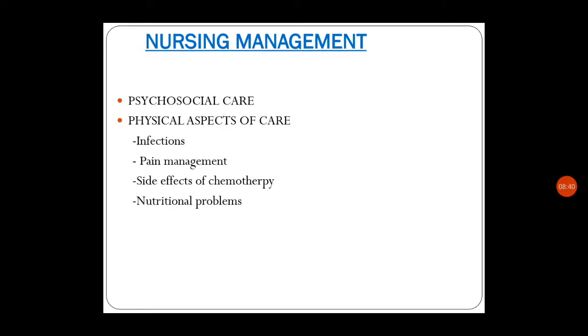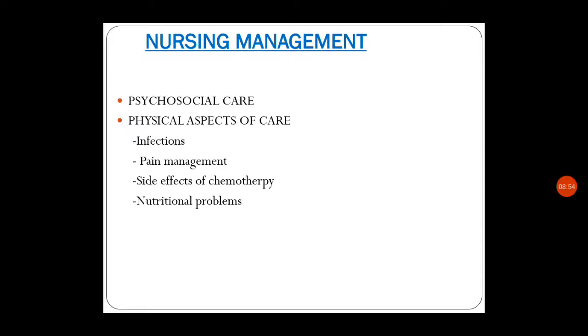Nursing management is important: psychosocial care, physical aspects of care like infection and pain management, side effects of chemotherapy should be treated, and nutritional problems should be treated properly. So this is about nursing management and other aspects of leukemia. We saw what leukemia is, etiology, and classification, mainly acute and chronic. In acute we saw two types, lymphoid and myeloid, and their types and other details. And in chronic, that is chronic myeloid, and the juvenile condition is also discussed. Hope you understood the session. Thank you.